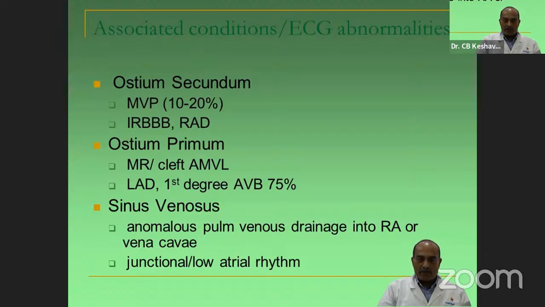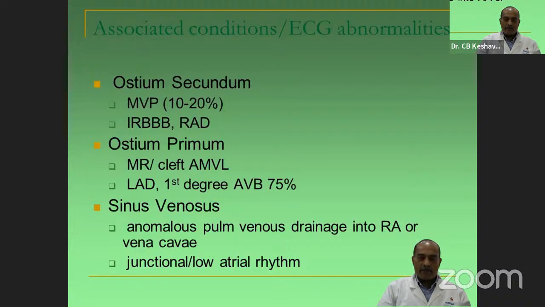So what are the associated conditions and ECG abnormalities in ASD? Atrial septal defects are generally associated with mitral valve prolapse, incomplete right bundle branch block, right axis deviation like I showed in the ECG. The primum defects are associated with mitral regurgitation. Like I said, the primum defects sit right on the atrioventricular valves and therefore produce a cleft in the anterior mitral leaflet with varying degrees of mitral regurgitation.